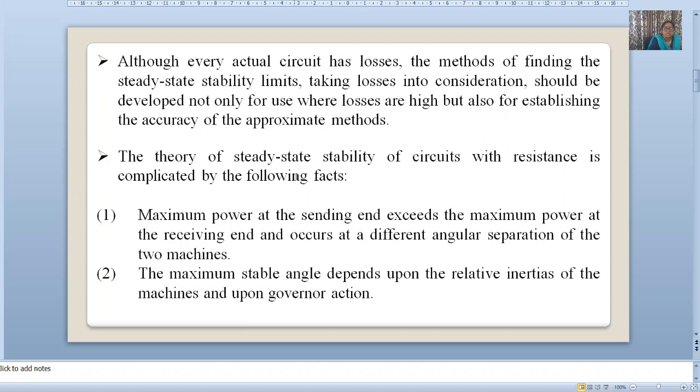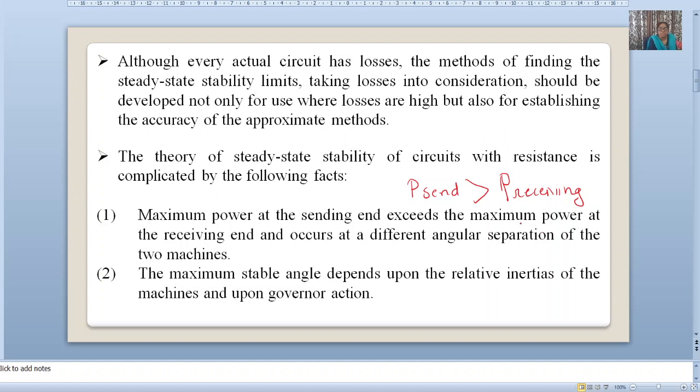Now, the steady state stability limit of a circuit consisting of a resistance is complicated by the following facts. First, due to losses the sending end power P sending is greater than the receiving end power P receiving.